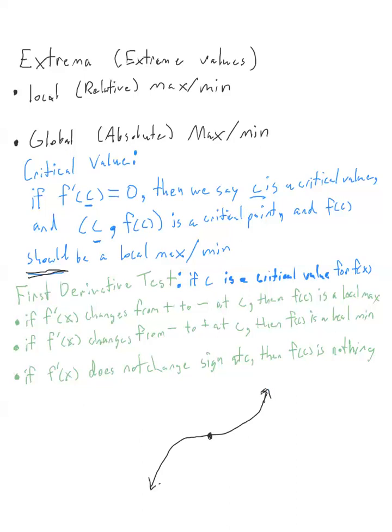It is actually, it turns out, what we will call an inflection point, but it is not something that tells us any minimum or maximum value for a function. So we don't care about them at that point. So again, this is why we emphasize it should be a local min or max, because there are points like this on occasion where the tangent line certainly is flat, but there is no min or max value there.